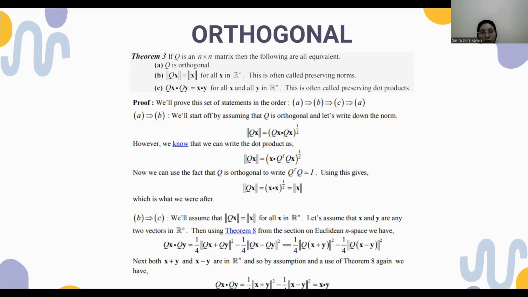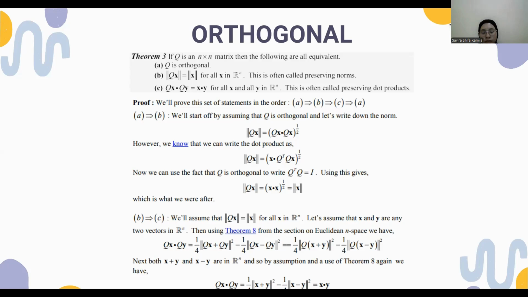a quarter of the length of Qx plus Qy squared, minus a quarter of the length of Qx minus Qy squared, which is equivalent to a quarter of the length of Q times x plus y squared, minus a quarter of the length of Q times x minus y squared.